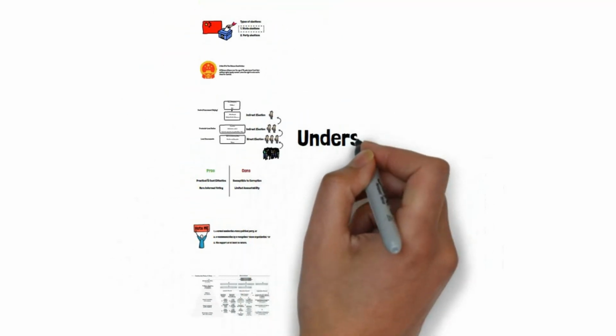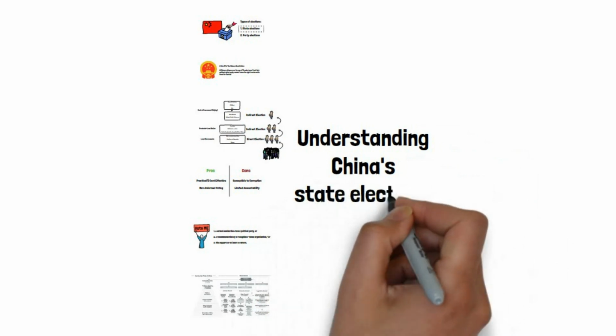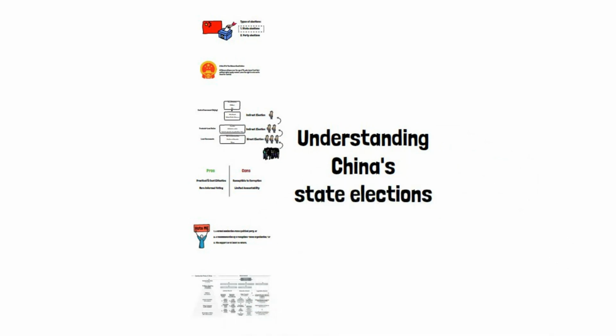So, does China hold elections? Yes. Are they what most of the world would consider free and fair? Probably not. And is this system the best fit for China today? That's a matter of debate. But understanding the complex maze of direct and indirect voting and the role of the Communist Party helps explain why China calls itself a democracy, even though many observers around the world would dispute that label.